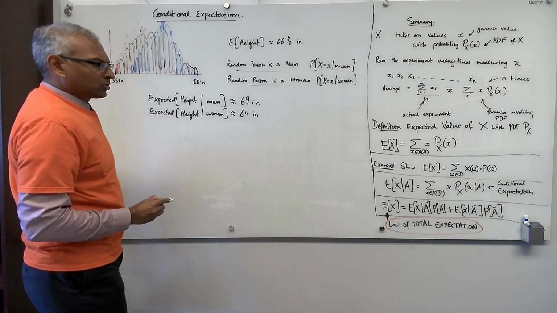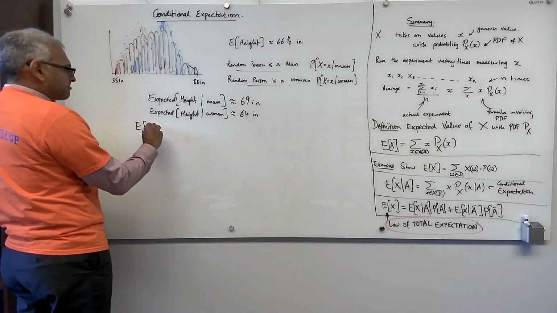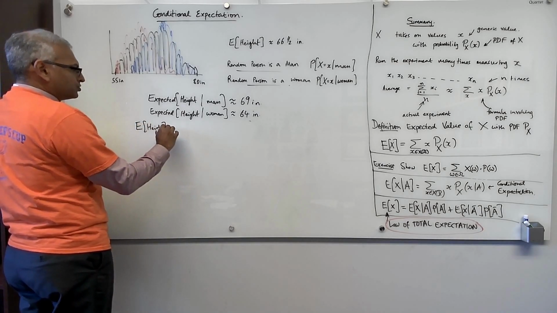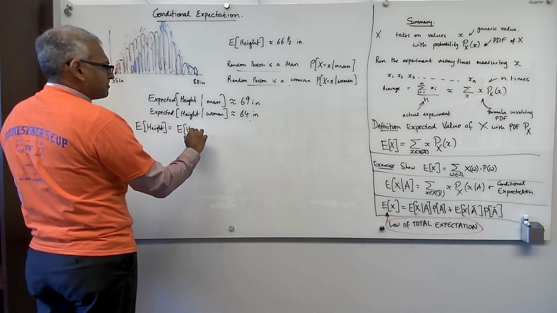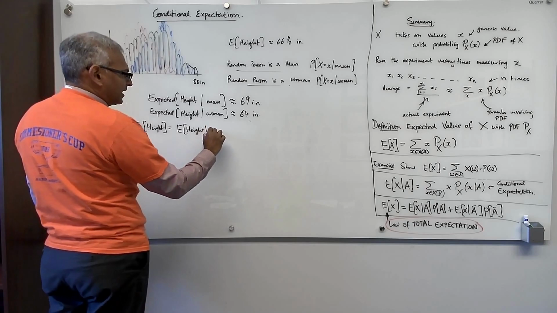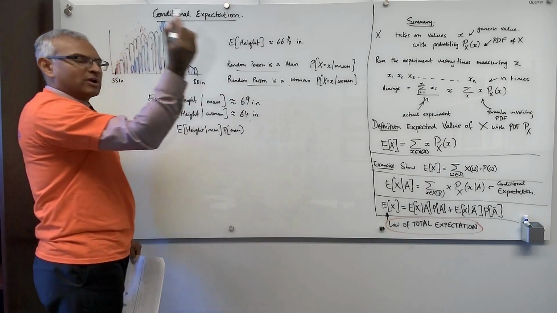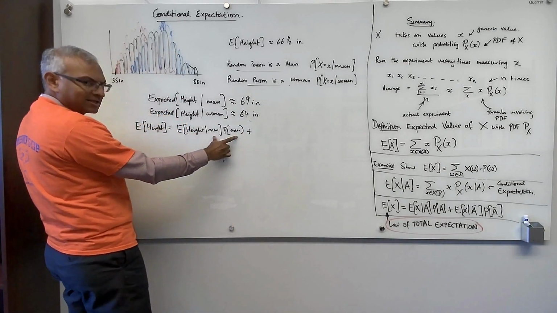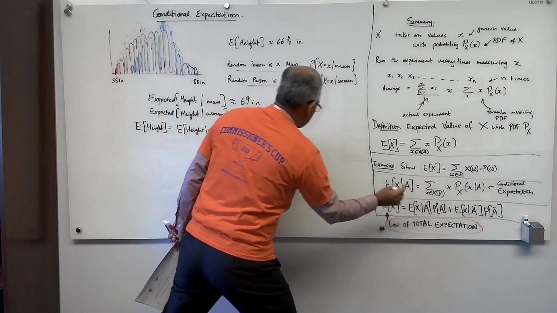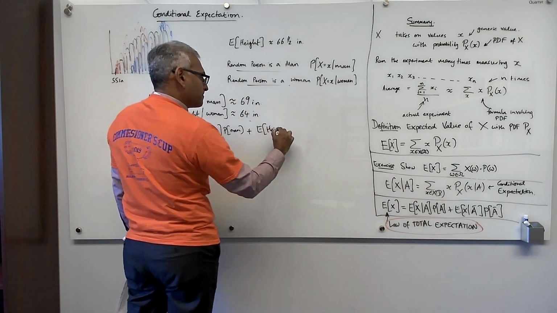So, according to the law of total expectation, the expected value of height should equal the expected value of height given man times the probability of man. In other words, if you randomly picked a person, what are the chances it's a man? Plus, so this is case 1. So this is case A. Okay, plus the expected value of height